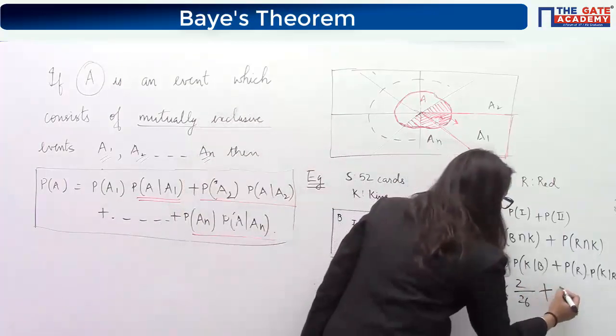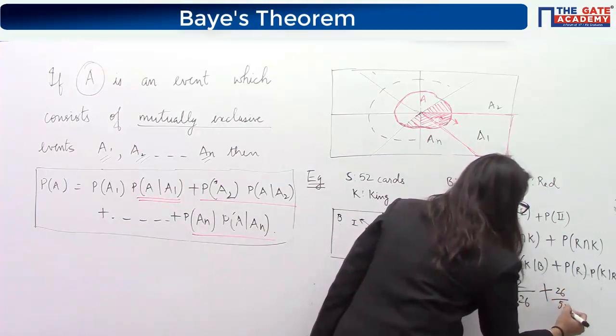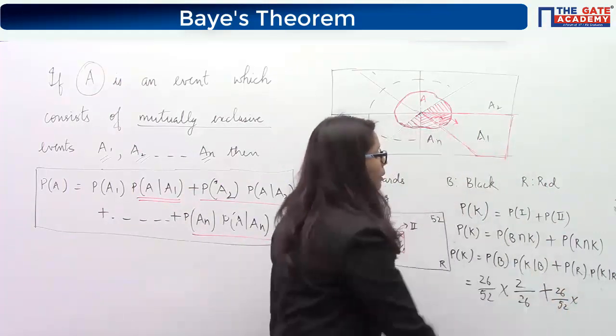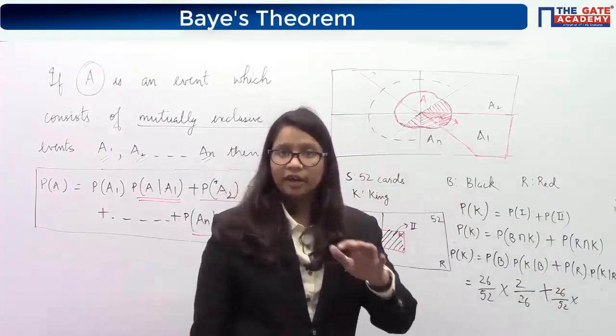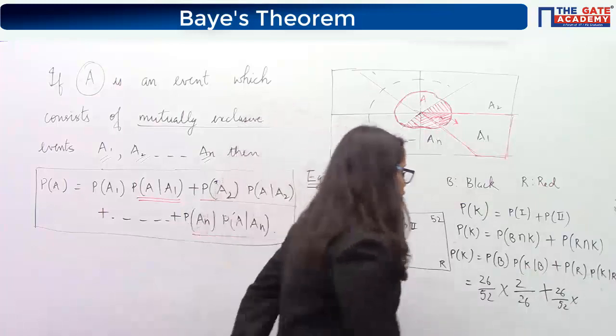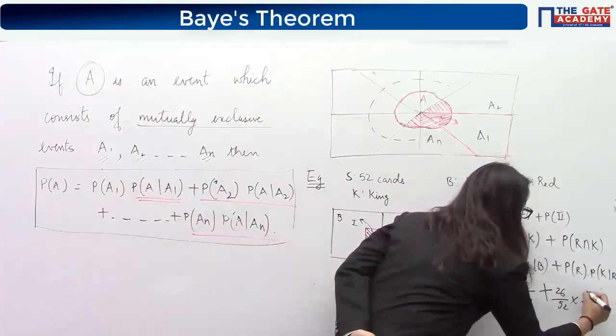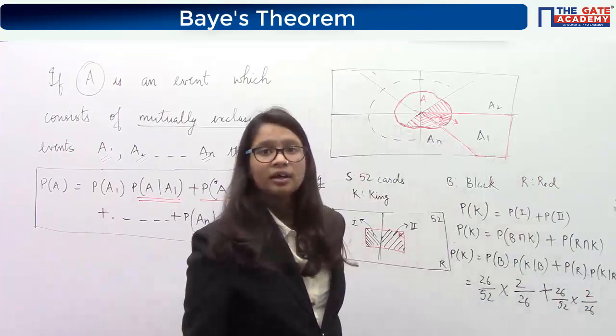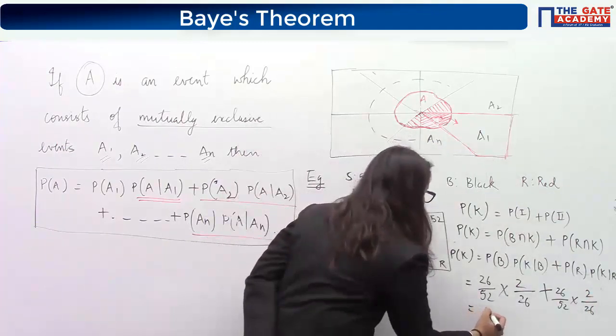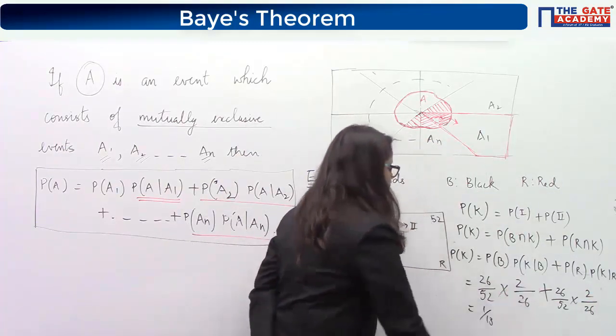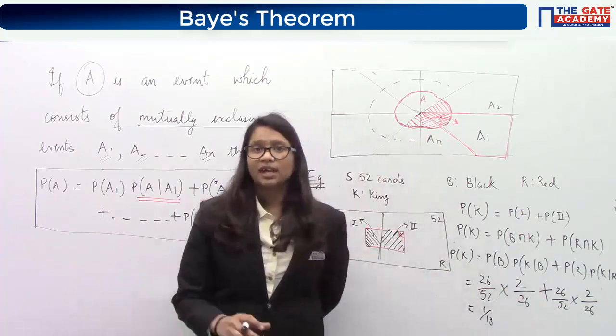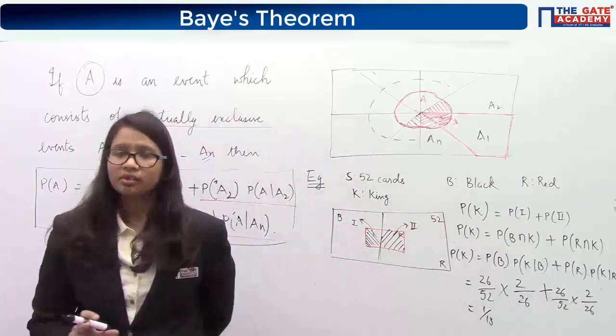Similarly, probability of red card is 26 by 52, and this will be probability of getting a king when you know it is red colored. So total red colored cards are 26, and among them 2 are kings. So if you solve this, you will definitely get this to be 1 by 13, which was actually your answer. Yes.